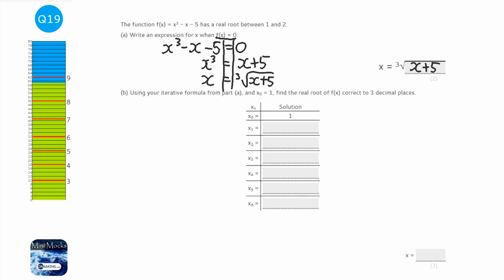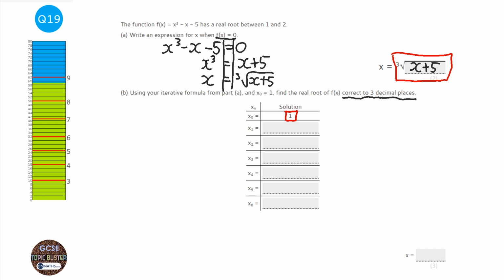Now, sometimes the roots are infinite, so we could be sitting there all day and it will get a closer and closer and closer answer. This is why the question will say 3 decimal places or 4 decimal places. So that will tell us when to stop. It always will give you a first one, the x0, the first one to try. And all you're going to be doing is putting that 1 into this formula here.